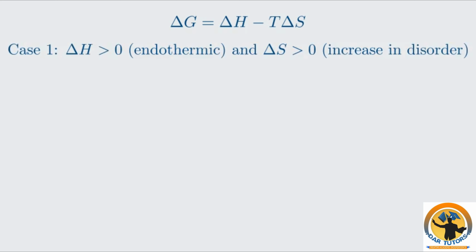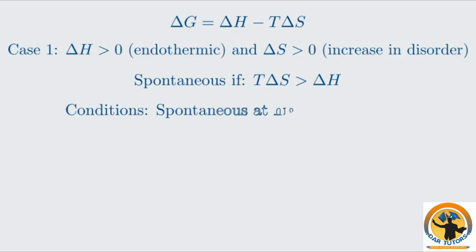Let's analyze the four possible combinations of enthalpy, delta H, and entropy, delta S, and how they determine spontaneity at different temperatures. Remember the equation delta G equals delta H minus T delta S. Case 1. Both delta H and delta S are positive. This is an endothermic reaction, delta H greater than 0, with an increase in disorder, delta S greater than 0. For delta G to be negative, the negative T delta S term must be larger in magnitude than the positive delta H term. This only happens at high temperatures.